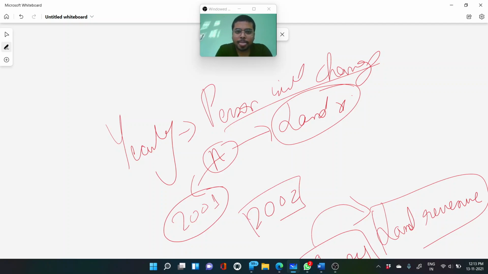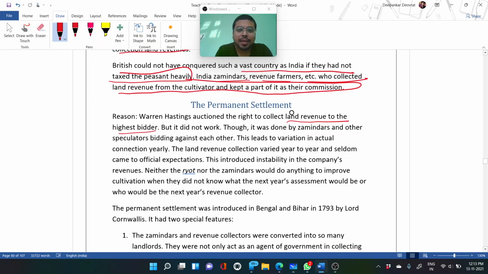Again there will be a bidding process, and someone else will be selected, or there is a chance that the same person will be selected, but there is no surety. They are not confirmed that they are going to get the collection for the next year as well. Thus, they did not care much about what the peasants were doing. It was like, I just got the collection revenue and I will do the collection, I will not care about the peasants, because there was no guarantee that next year also he was going to be elected as the revenue tax collector. Thus, they were not giving their best efforts in collecting the revenue.